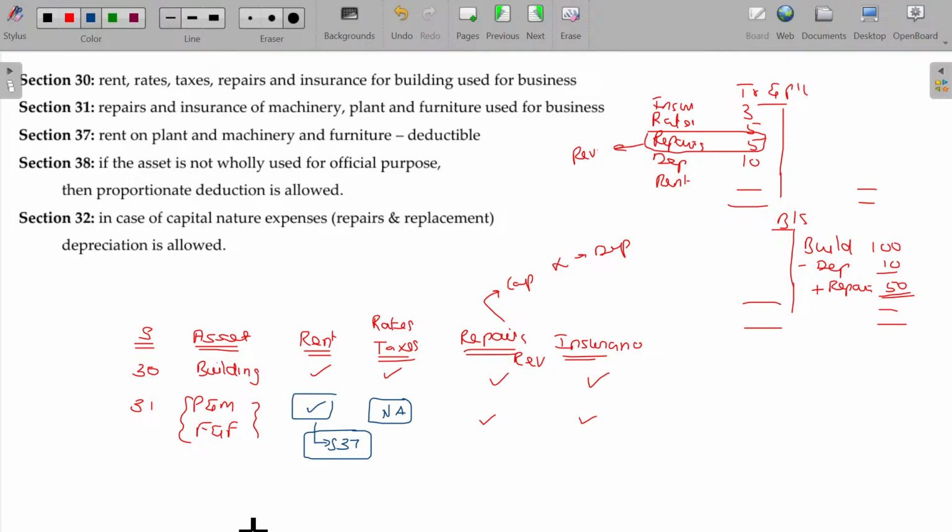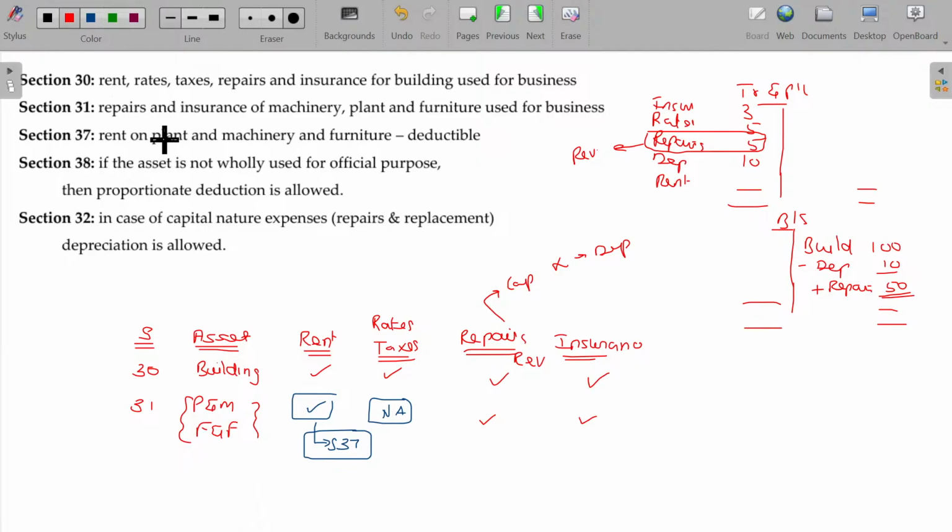Under section 37. Clear? As per section 37, it can be debited. Section 37 says any expenses related to the business, revenue in nature, wholly meant for the business can be debited. That's all. We'll study section 37 in detail later on. Anyhow, a small point is given here.